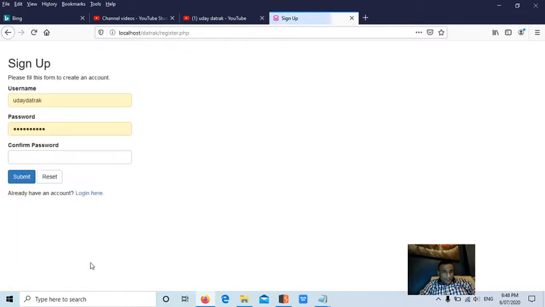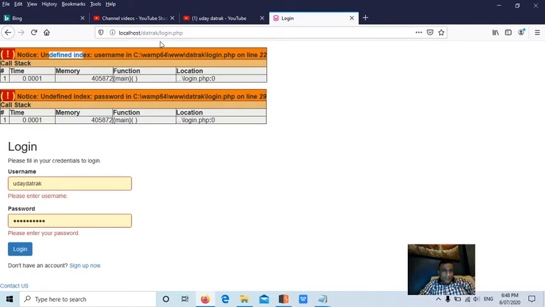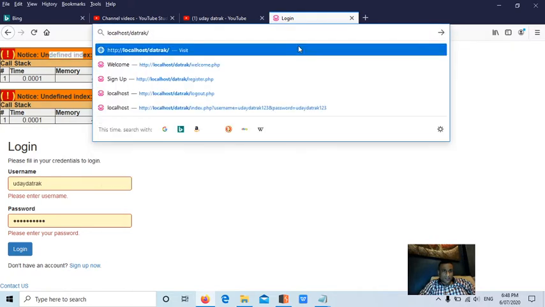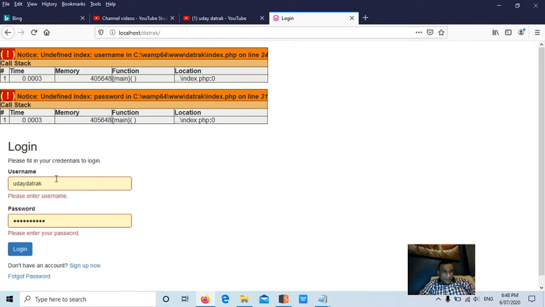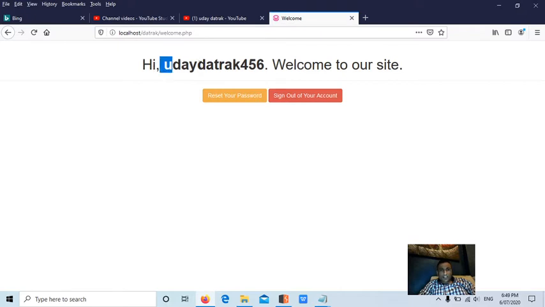Let's check that. Now I'm planning to register within the application, with Uday Datrak as the username. I signed up. Ignore this issue guys, I was making some changes to the code, that's okay. Now I'm trying to log in within the application. Yes, now I have successfully logged in.